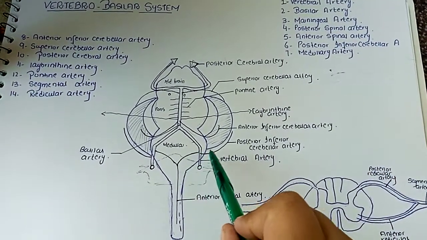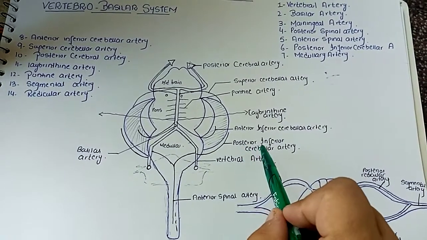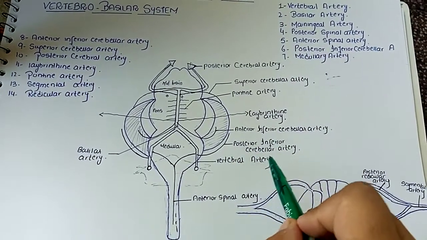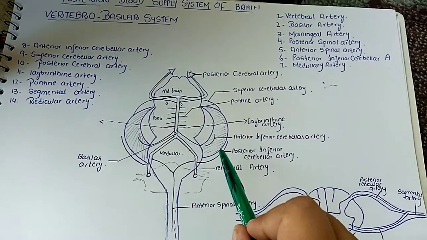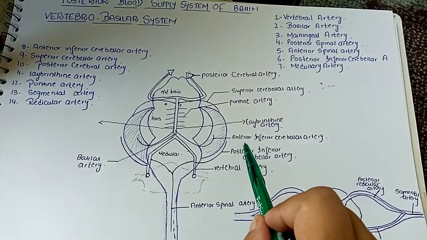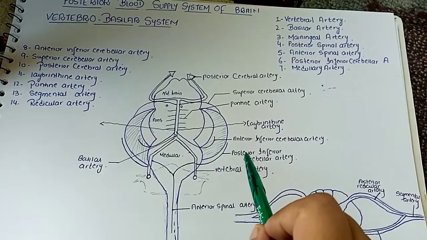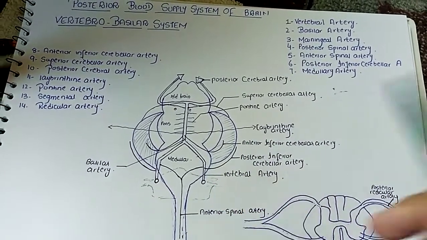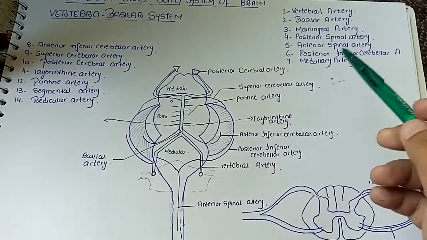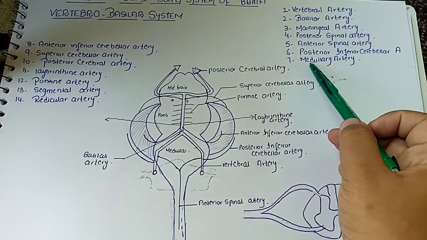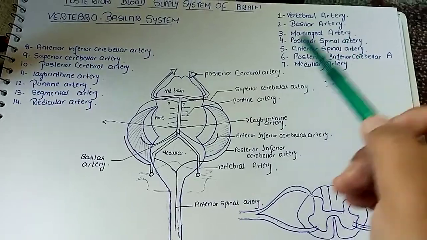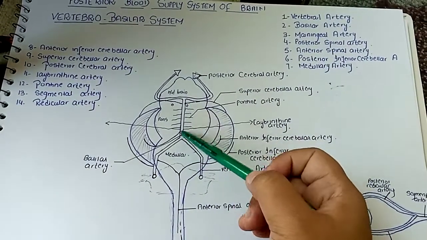The vertebral artery also gives rise to the posterior inferior cerebellar artery. This artery supplies the cerebellar hemispheres and the vermis of the cerebellum. The vertebral artery also gives rise to small arteries, which are the meningeal arteries and the medullary arteries. Now let's move toward the basilar artery.